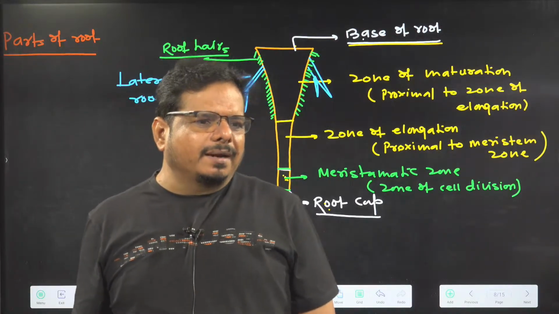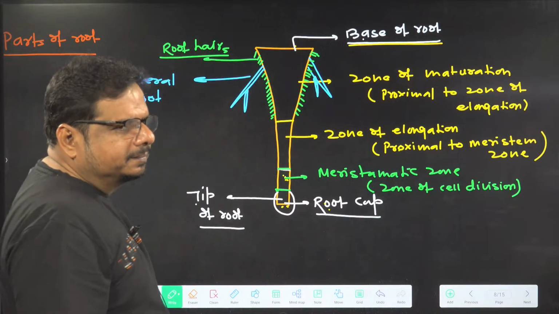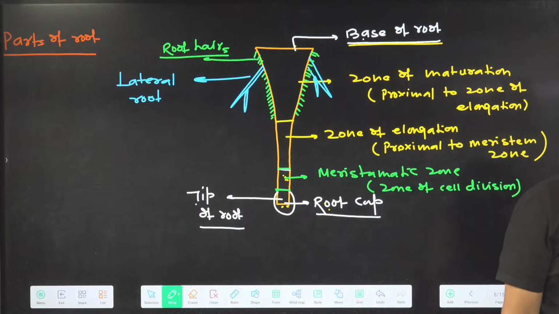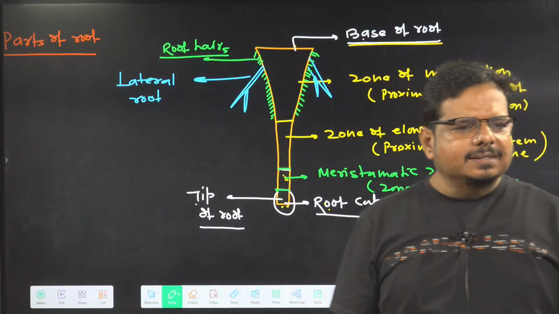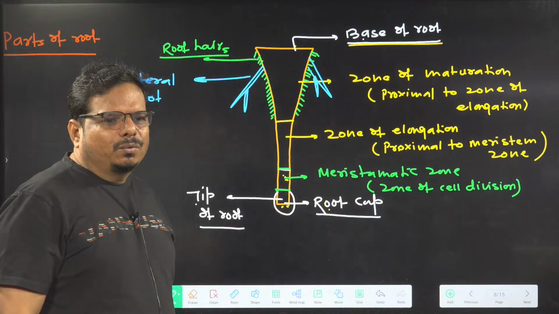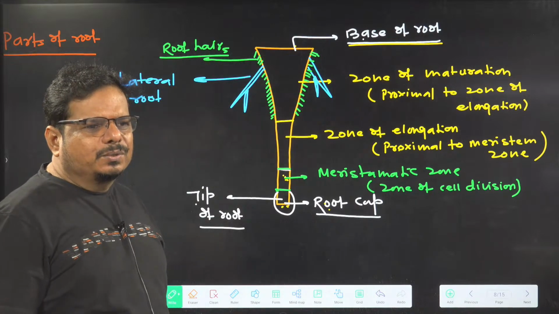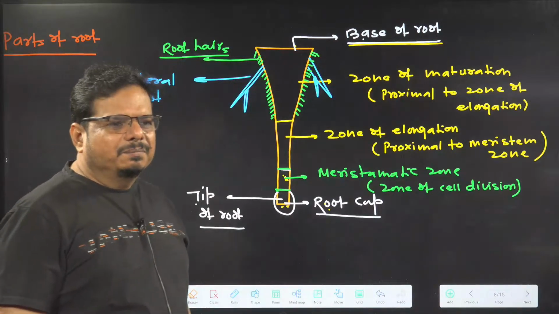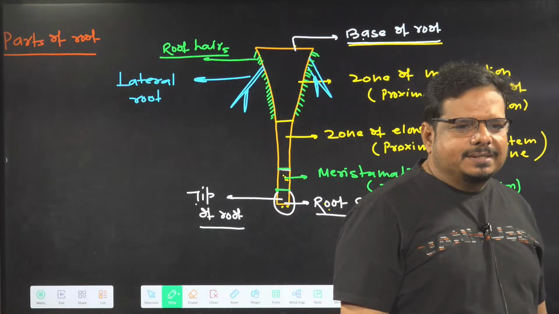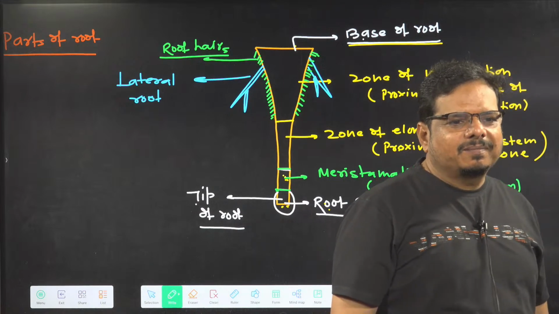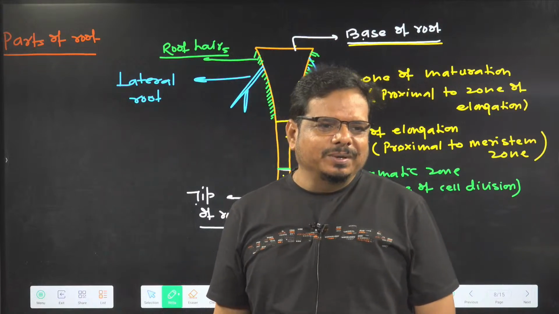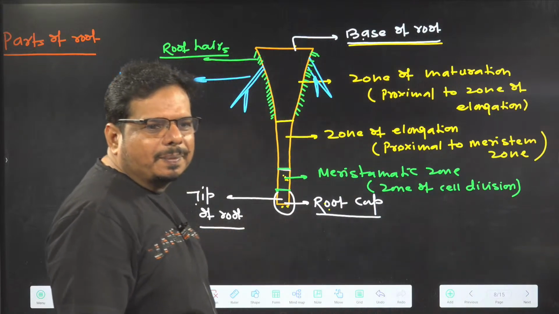So if an examiner asks, root hairs are present in which zone of the root? What answer will you give? Maturation zone. Lateral roots are present in which zone? Maturation zone.